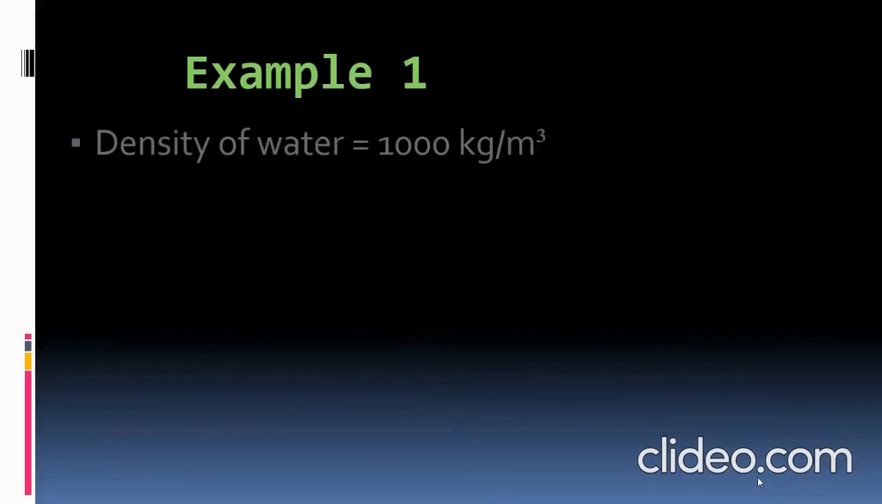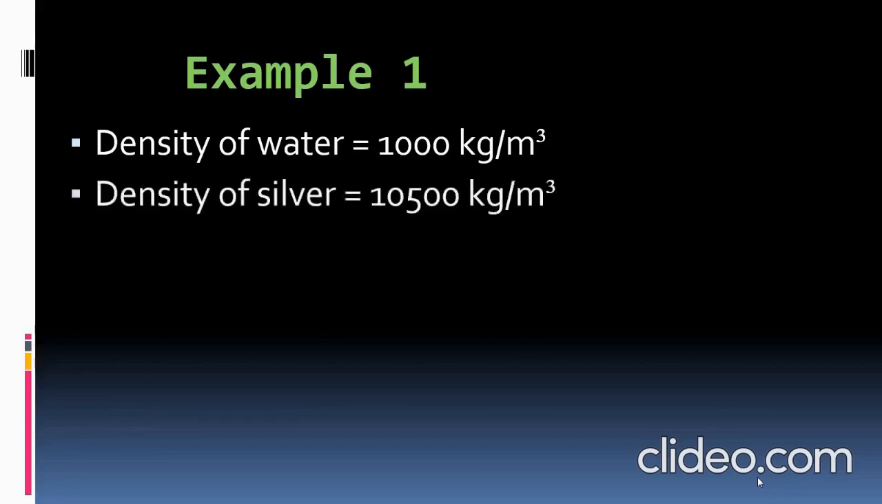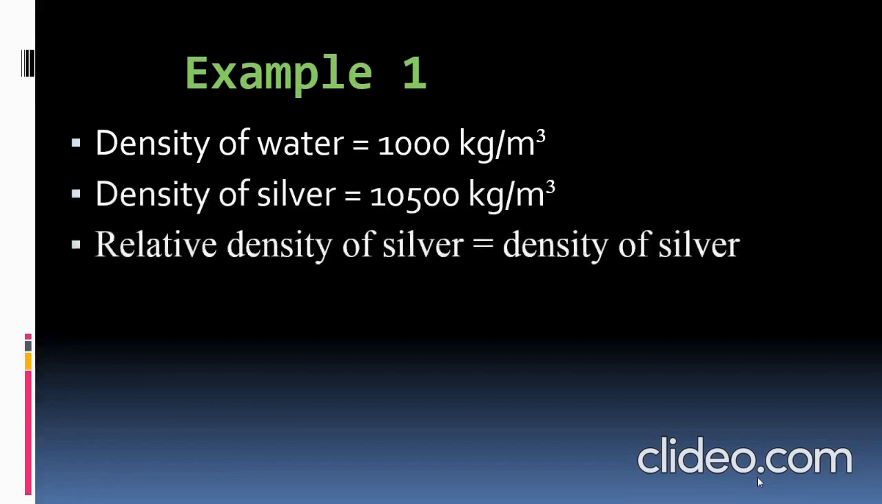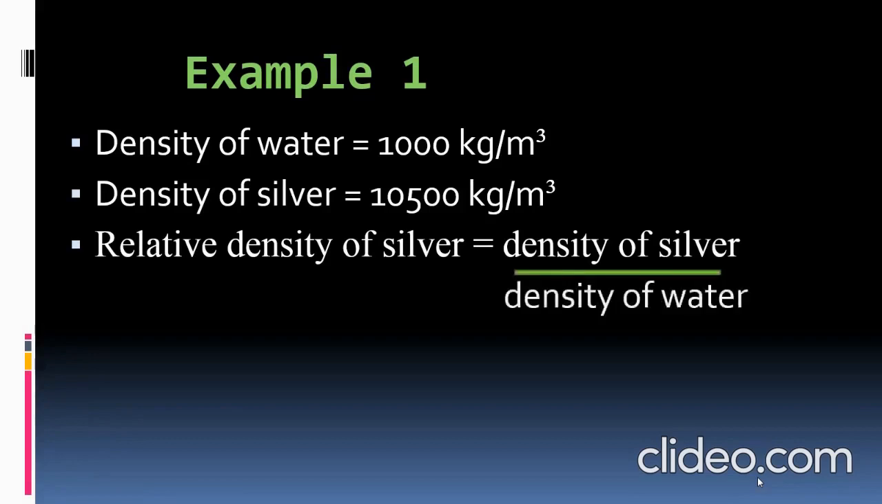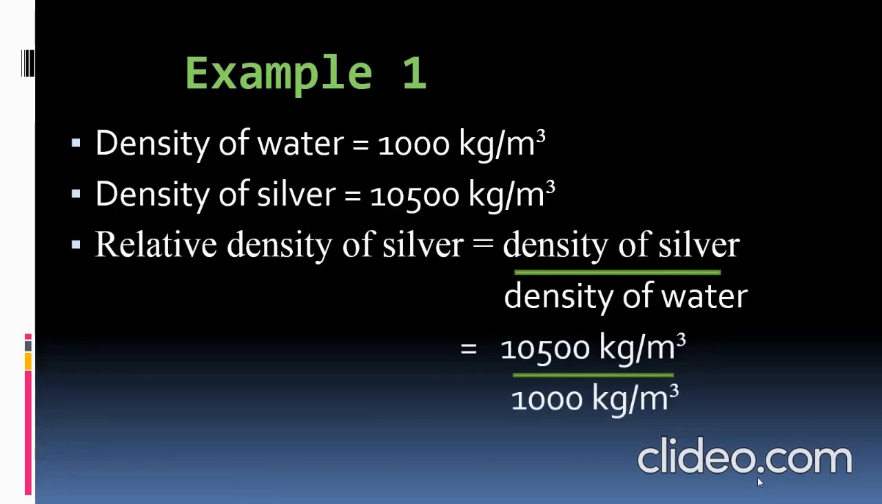So let's see with an example. So here they have given the density of water to be 1000 kilogram per meter cube and the density of silver to be 10,500 kilogram per meter cube. So the relative density of silver is nothing but the density of silver by the density of water. So when we calculate like this, the density of silver, we know, is 10,500 kilogram per meter cube, by the density of water, which is 1000 kilogram per meter cube. When we calculate it, we'll be getting 10.5. Therefore, it sinks.